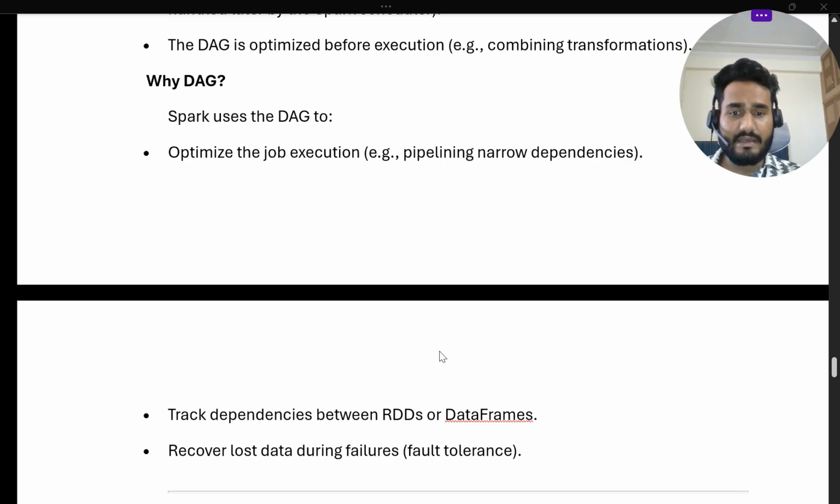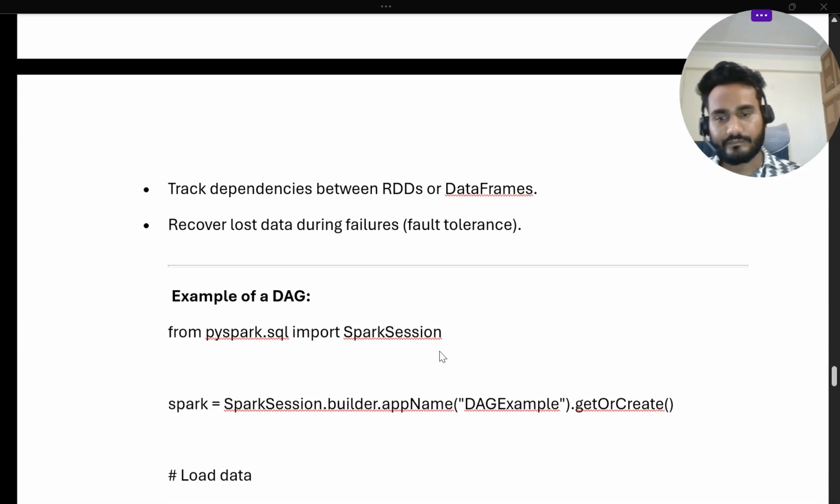Track the dependency between the RDD and data frame. If there is a dependency between RDD or data frame, we will track this dependency. If a fault tolerance issue happens, suppose one executor failure or node failure happens, how will we recover the loss of data during this failure? We will maintain this by the DAG. That's why DAG is important.